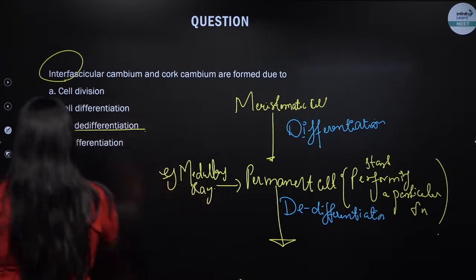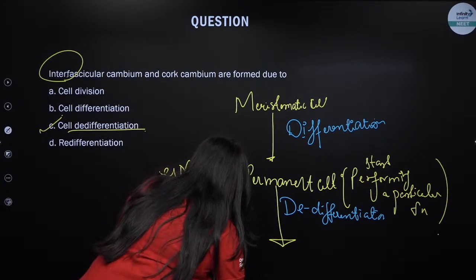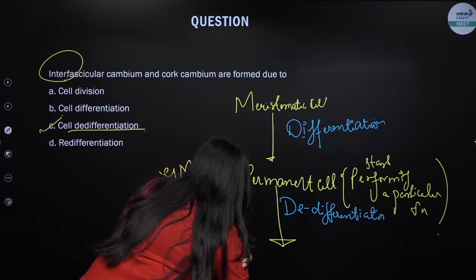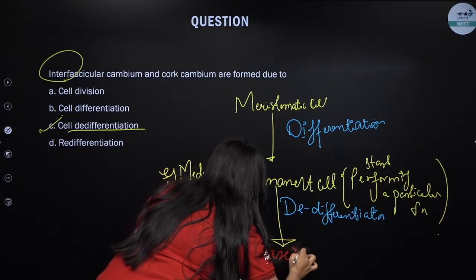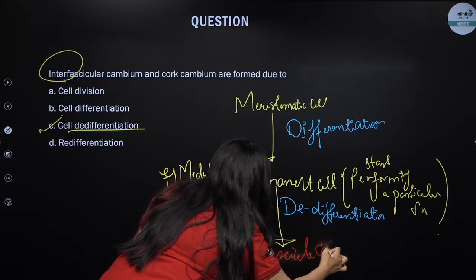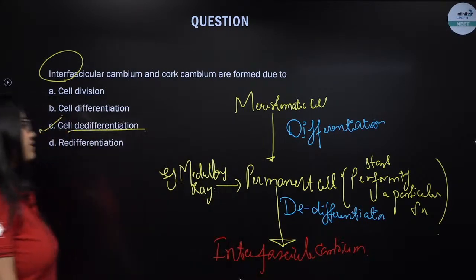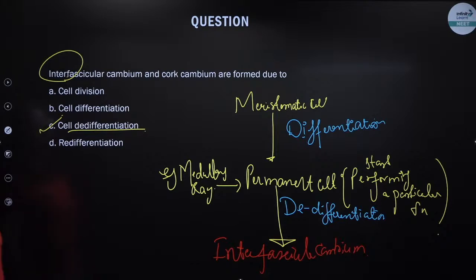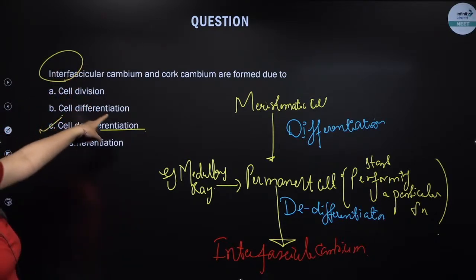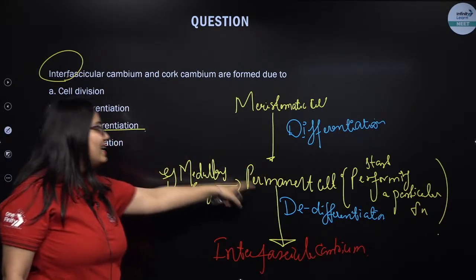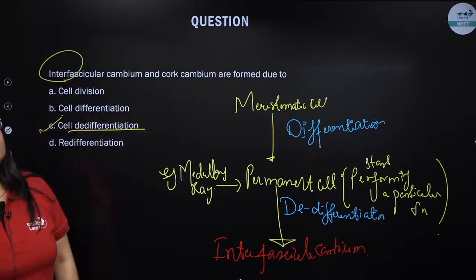It will lead to the formation of interfascicular cambium. Interfascicular cambium is formed because of dedifferentiation happening in the medullary rays.